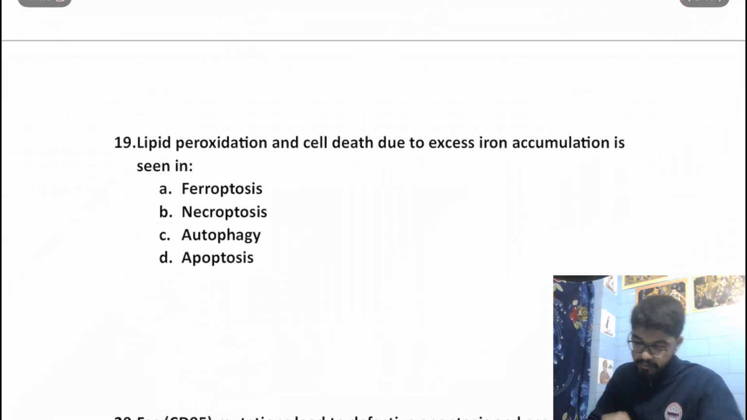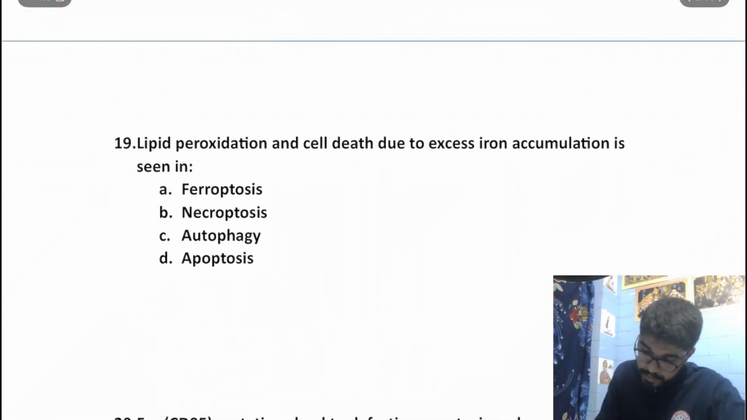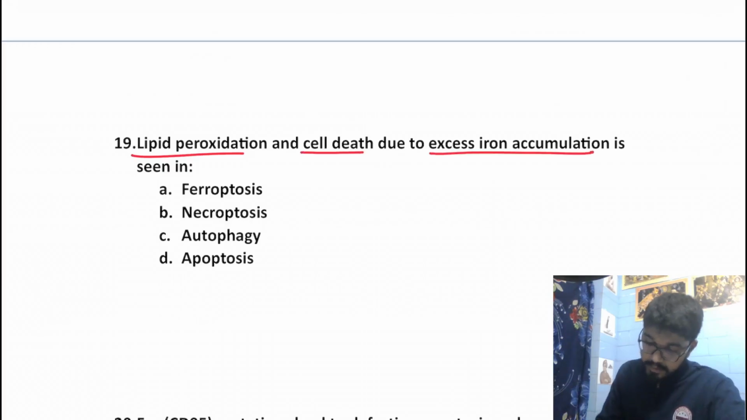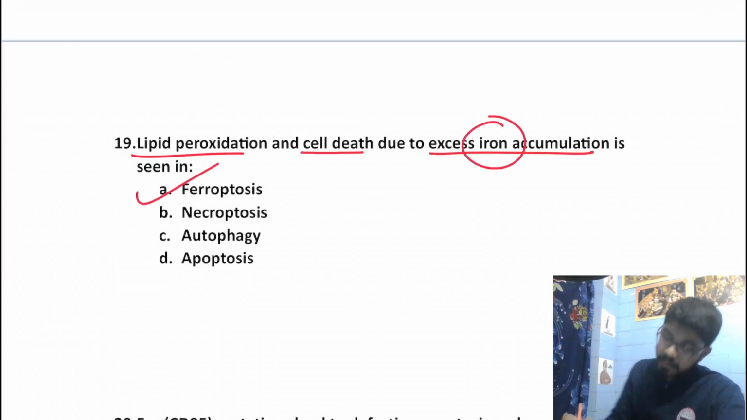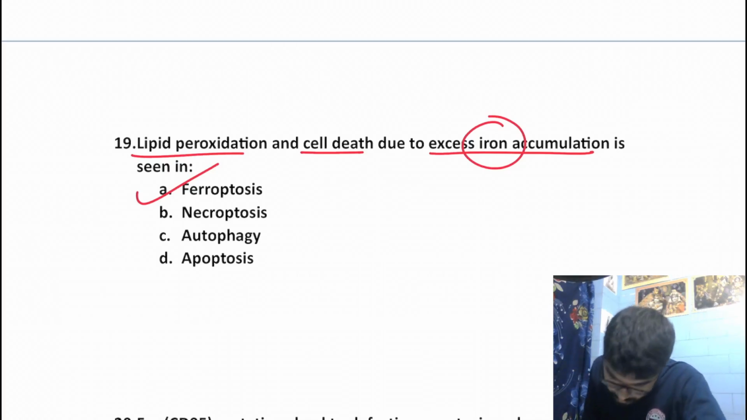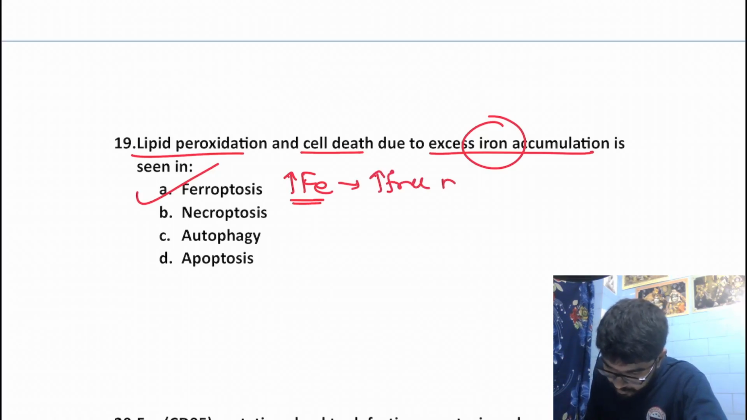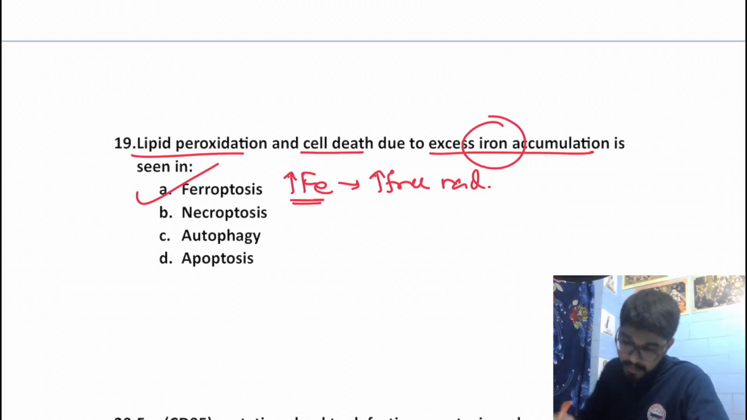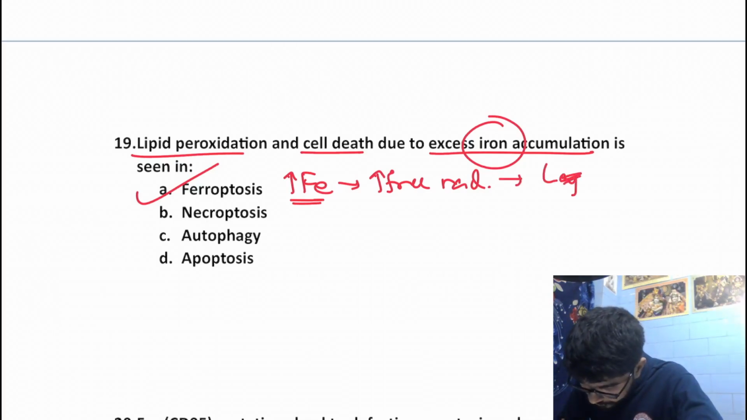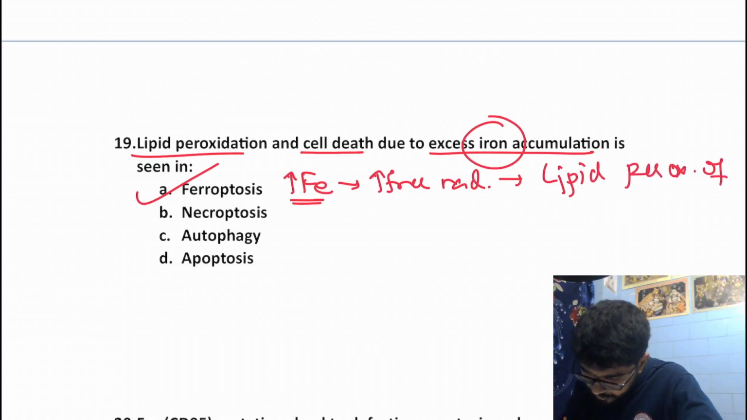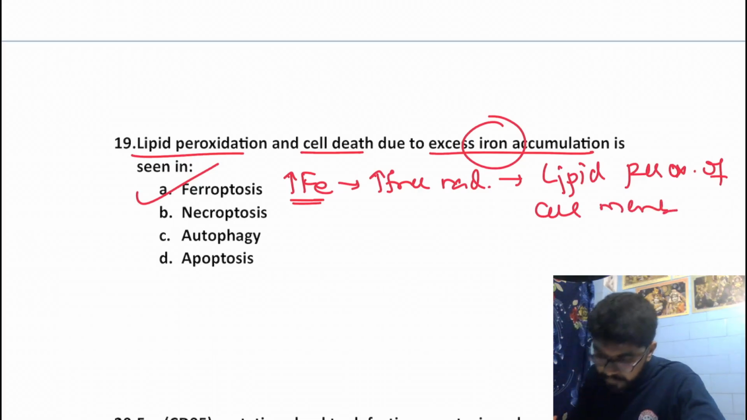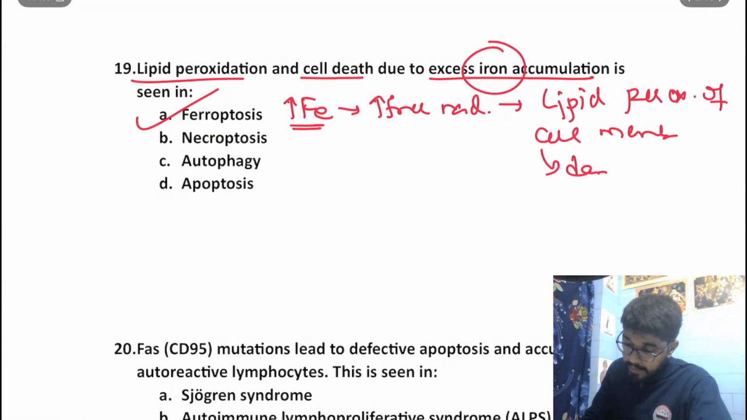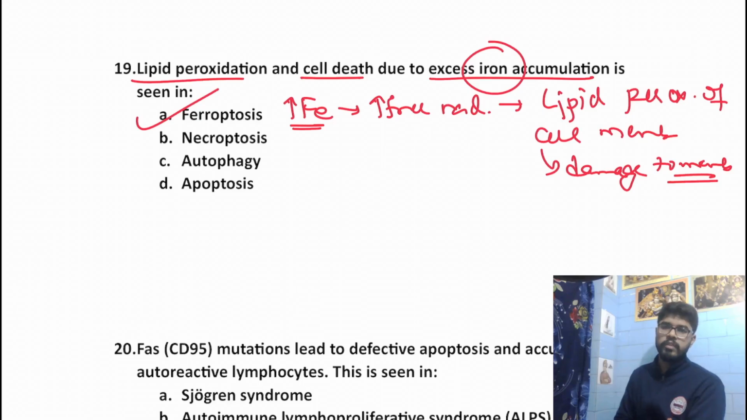Moving on to the next question. Lipid peroxidation and cell death due to excess iron accumulation is seen in ferroptosis, as the name suggests, excess iron. So it would be ferroptosis. What happens? Due to this excess iron, there would be increased free radical formation. Now this free radical will cause lipid peroxidation of the cell membrane.